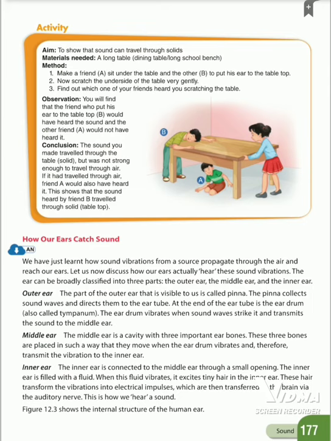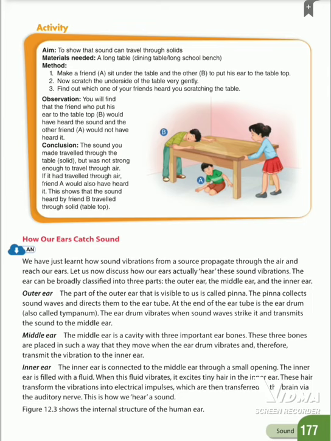Okay ma? The next one, inner ear. The inner ear is connected to the middle ear through a small opening. The inner ear is filled with a fluid.